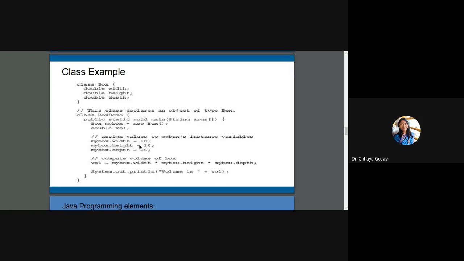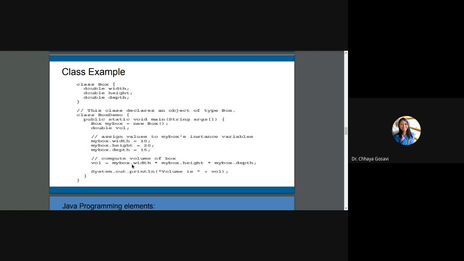In main itself, I'm assigning values to these variables, width, height, and depth. But note that to assign values to these variables, I need to refer to it with the help of my object name, my box dot width, my box dot height, my box dot depth. So for this object, my box, height, width, and depth should be like this: 10, 20, and 15.